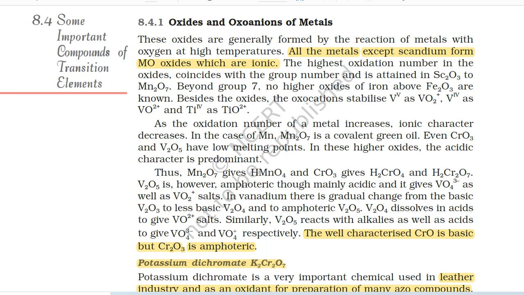V2O5 is, however, amphoteric though mainly acidic, and it gives VO4^3- as well as VO2^+ salts. In vanadium, there is a gradual change from the basic V2O3 to less basic V2O4 and to amphoteric V2O5. V2O4 dissolves in acids to give VO^2+ salts. Similarly, V2O5 reacts with alkalis as well as acids to give VO4^3- and VO4^+ respectively. The well-characterized chromium(II) oxide is basic, but Cr2O3 is amphoteric.